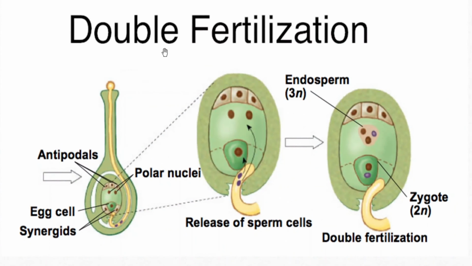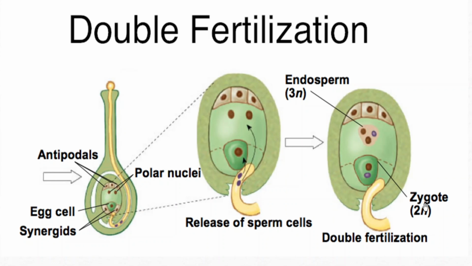This diagram shows the figure of double fertilization. You can see here this is the ovule. When the pollen is deposited on the stigma of the flower, the pollen tube comes out through the style. It will enter into the ovule through the micropylar end. Here it will release two male gametes. One will fuse with the egg to form the zygote, which is 2N or a diploid structure, and the other male gamete will fuse with the central nucleus to form the endosperm, which is a triploid structure.